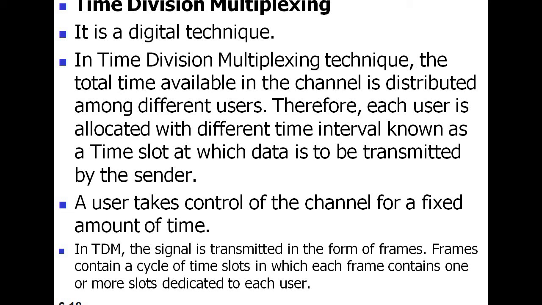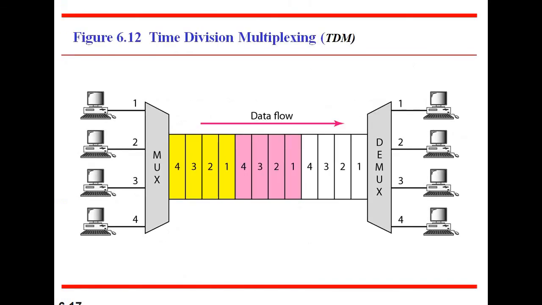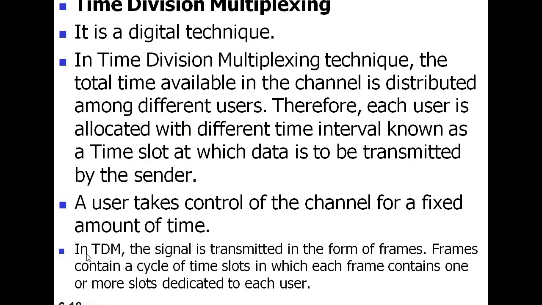That means here also, as I've told, the data units are frames, to transmit over the transmission medium. Frames contain a cycle of time slots in which each frame contains one or more slots dedicated to each user.